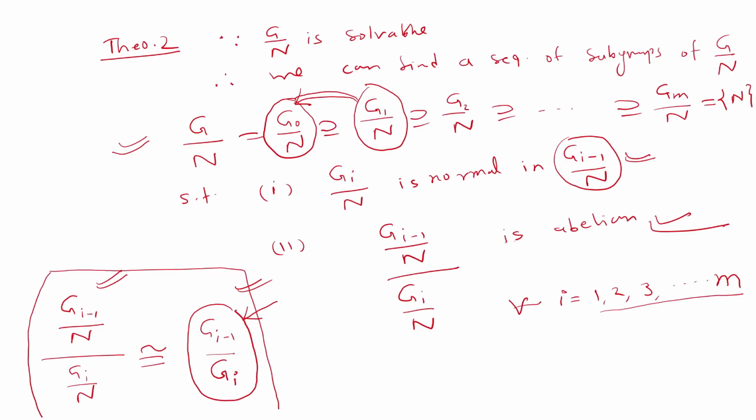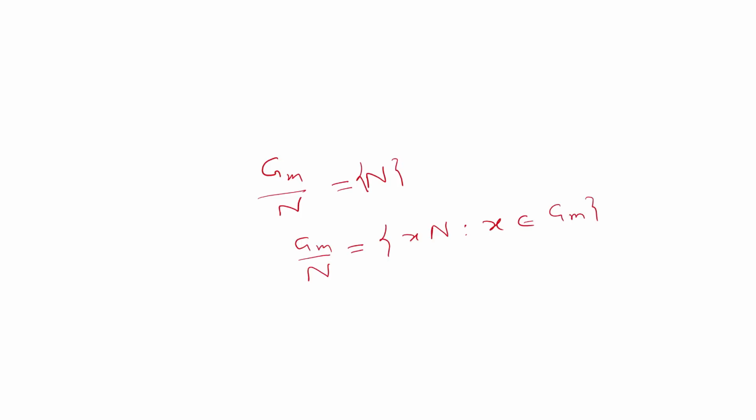So Gm by N equals the singleton set. Look, what does this mean? Actually Gm by N is the quotient group containing the elements of this type xN, where x belongs to Gm, and this N is a normal subgroup of Gm.